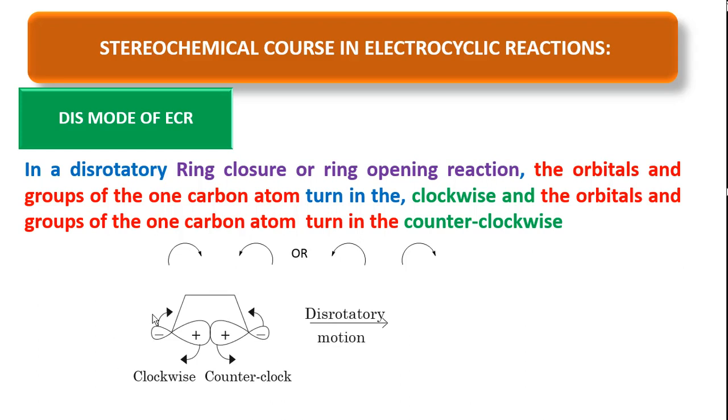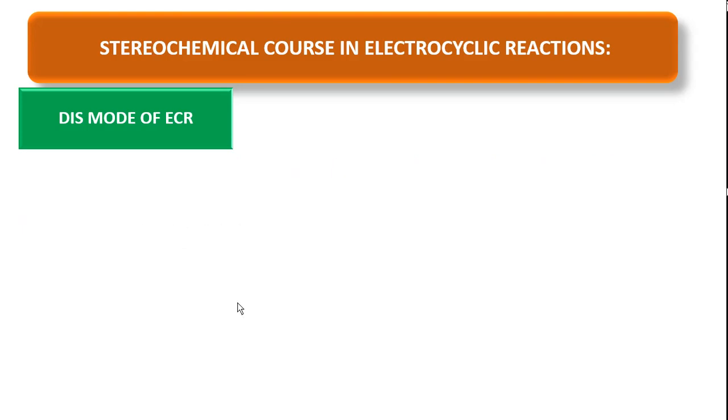After the reaction, this lobe, the positive lobe, comes to the bottom side, the negative lobe comes to the top side. Here the positive lobe comes to the bottom side, the negative lobe comes to the top side. So friends, let's see the examples. Okay, so this is the example. You see, in this example, at the end carbons, the orbitals have positive charge at the top side, the same side. Therefore it has a mirror plane of symmetry, or sigma plane of symmetry.